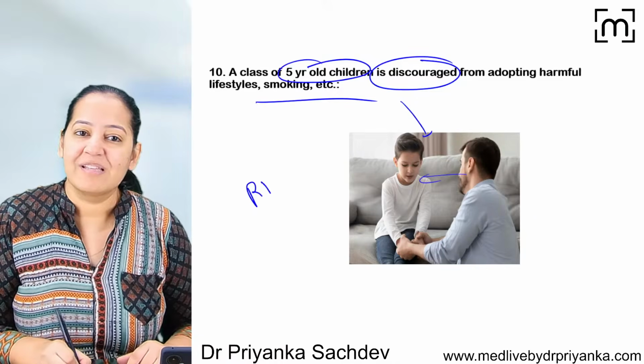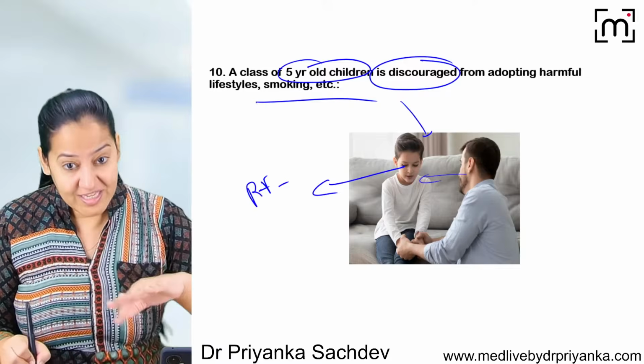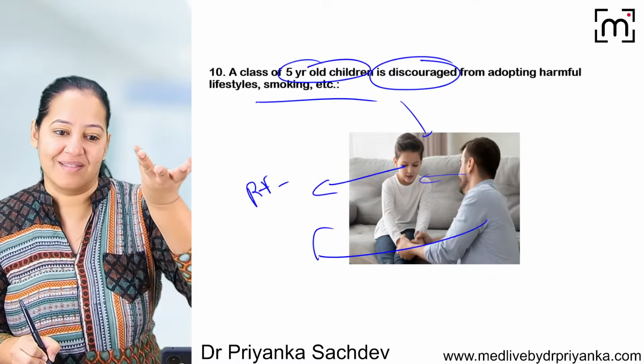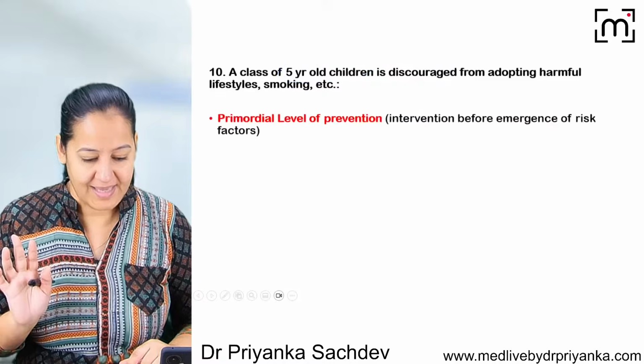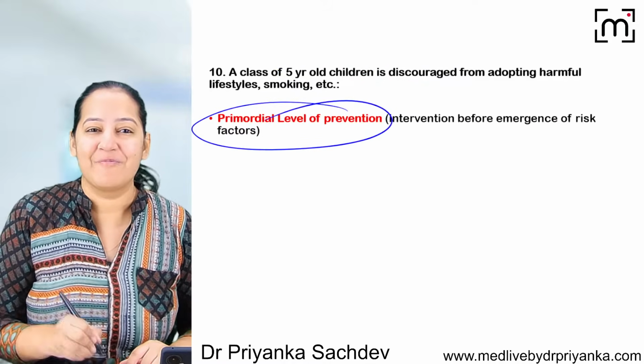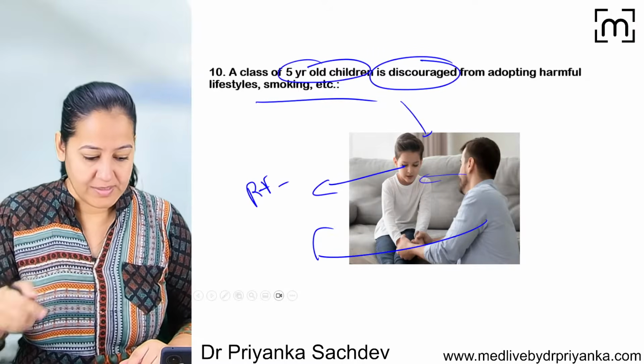Okay, so your risk factor is absent. This child doesn't smoke. Risk factor is absent, and you are taking the action before the risk factor arises. So it is primordial. So here the answer is primordial. Say yes. Got it. It is a primordial level of prevention. And it is individual, one-to-one counseling.